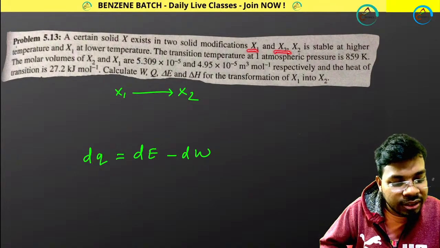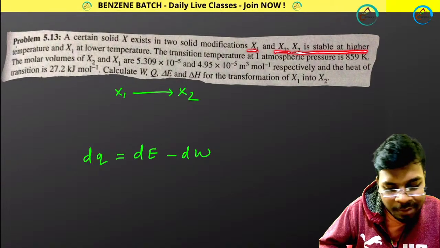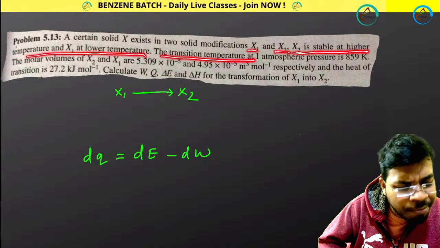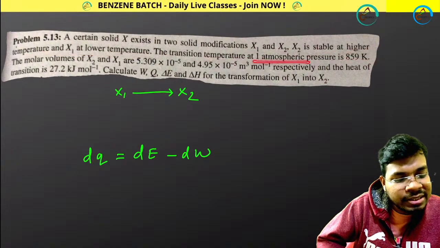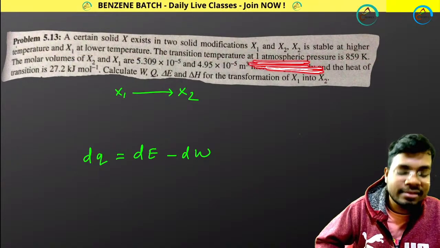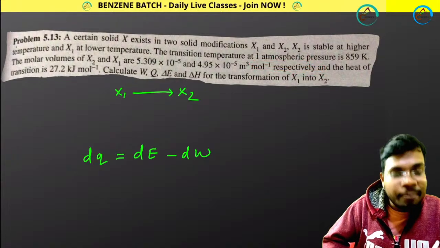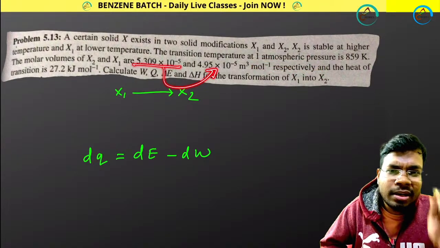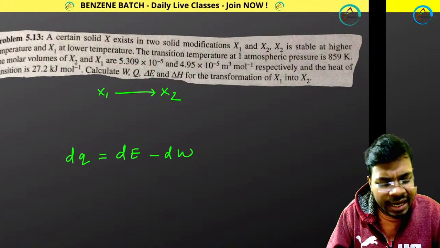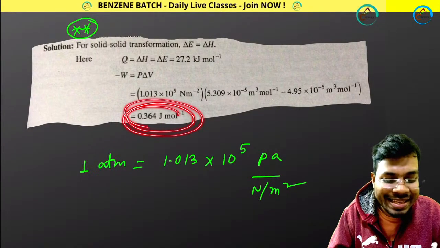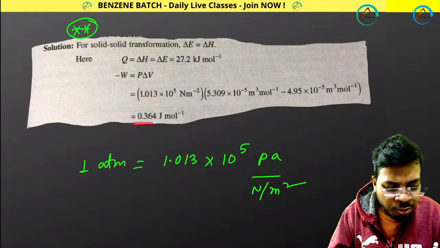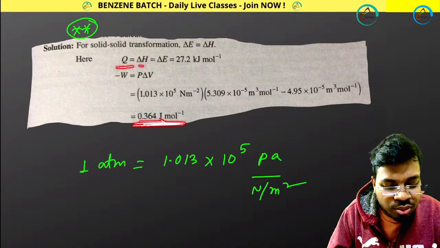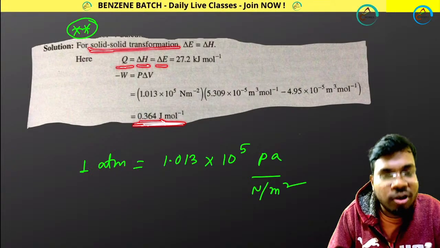x1 to x2: x2 is stable at higher temperature, x1 is stable at lower temperature. The transition temperature is given, and pressure is 1 atmosphere. Because volume is changing, work is done, but very little volume is changing, so the work done is a very small amount, 0.364, and Q is equal to delta E because it is solid.